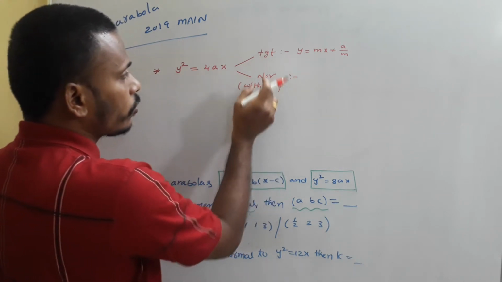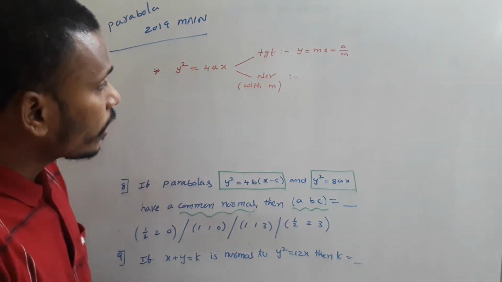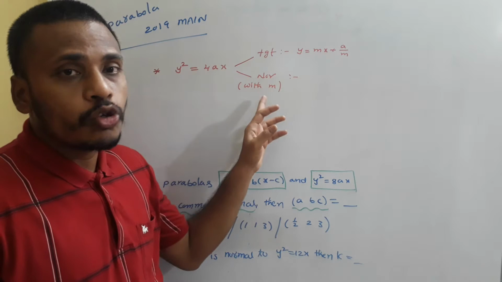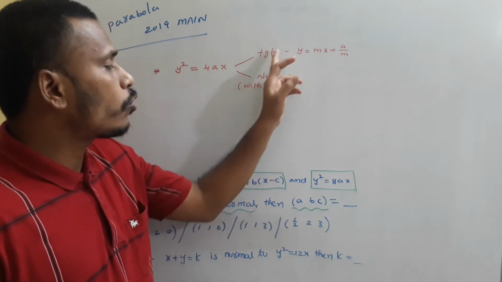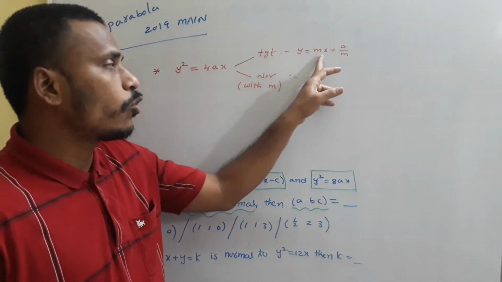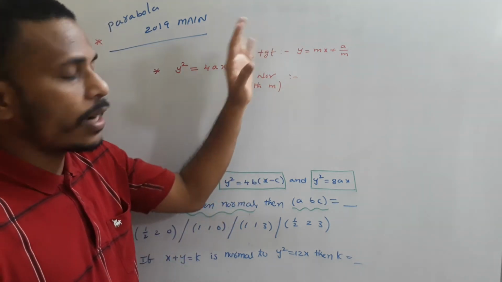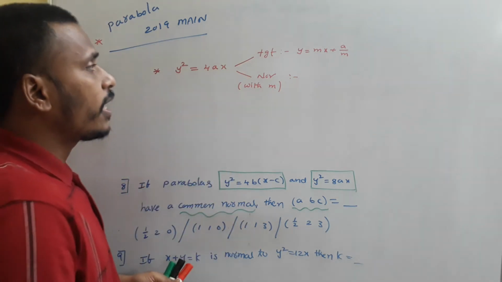This is the other concept. See, the tangent slope is m there. Usually, if the tangent slope is m, we take the normal slope as 1/m. These are two independent conditions. The tangent with slope m is y = mx + a/m. The normal with slope m is the other idea. We should not combine these two.